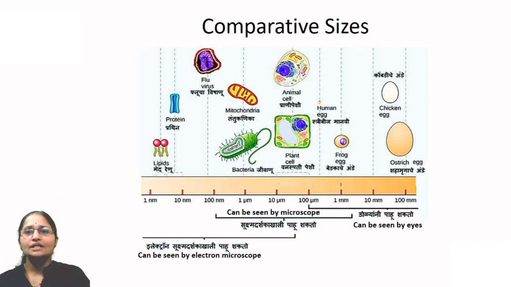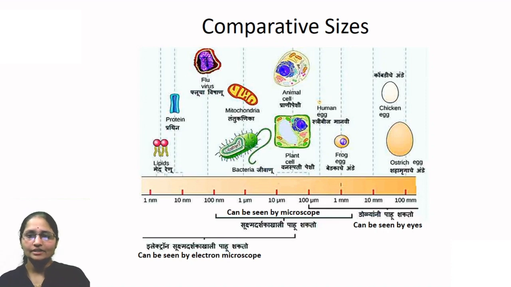So let us see, students, the comparative sizes of different cells. Let's begin from the extreme right. What we are able to see here is an ostrich egg, an egg of a chicken, a frog egg, and even a human egg. You will ask, why are these eggs shown here? When these eggs are in the unfertilized stage, they are also examples of a single cell. That means the ostrich egg is the largest single cell. You can see here, its diameter is around 100 millimeters.